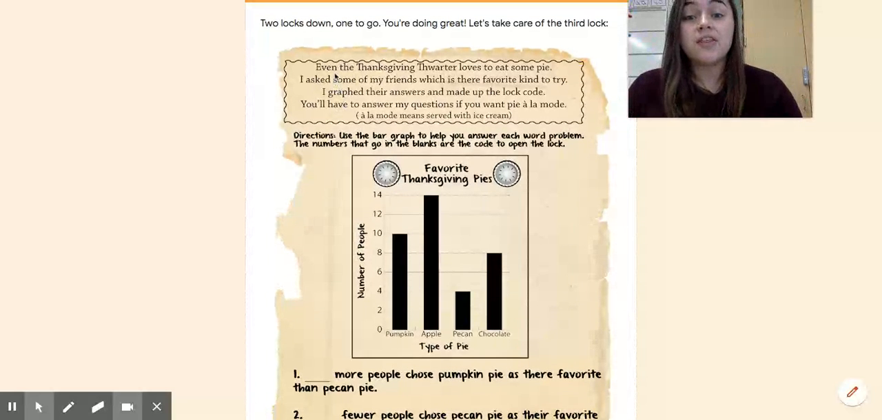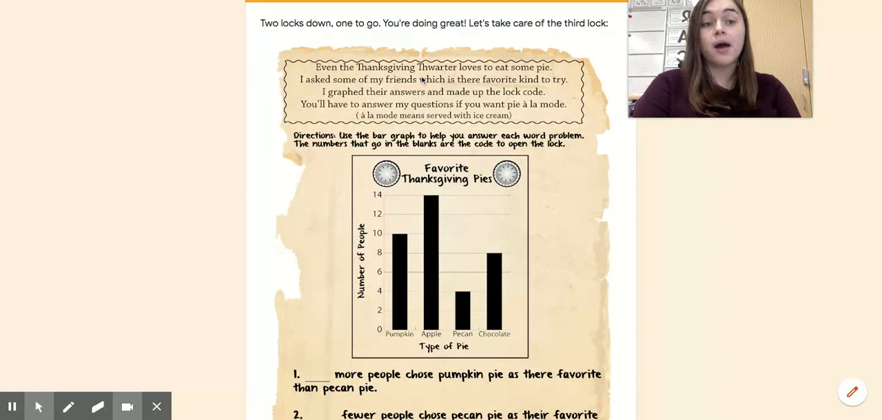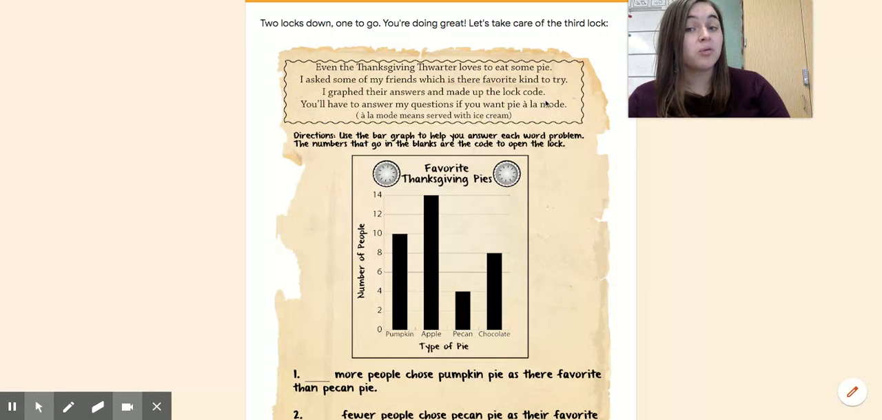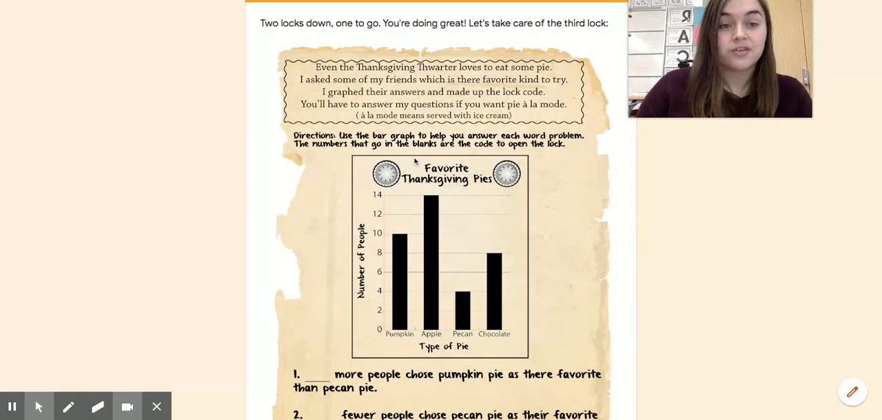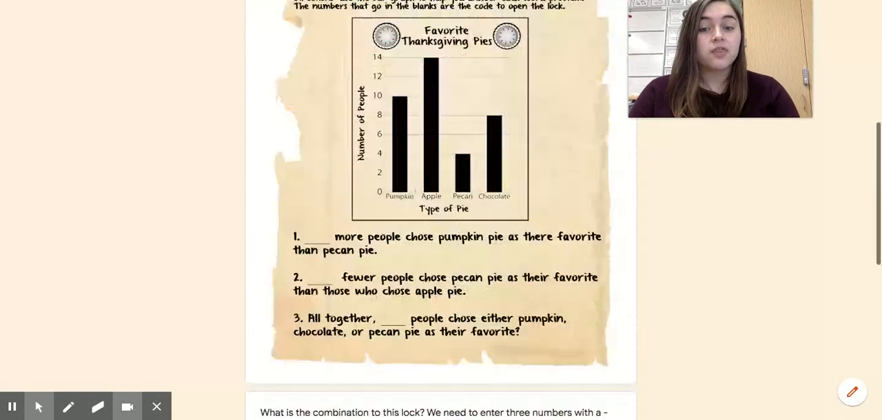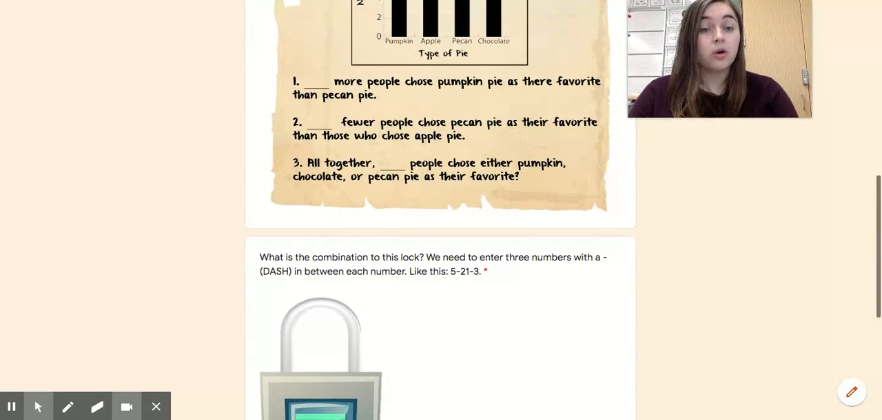So even the Thanksgiving thwarter loves to eat some pie. I asked some of my friends which is their favorite kind to try. I graphed their answers and made up the lock code. You'll have to answer my questions if you want pie a la mode. And a la mode means served with ice cream. So we need to answer the questions about this bar graph to find a 3-digit code.